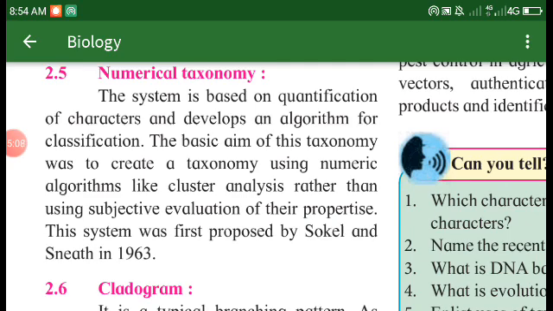This system was first proposed by Sokal and Sneath in 1963.